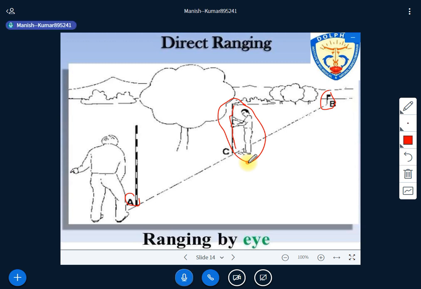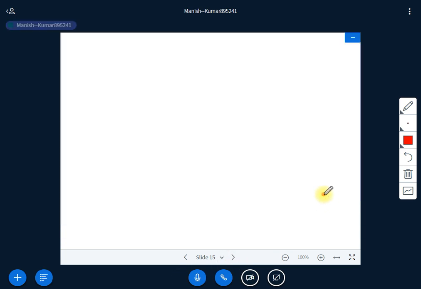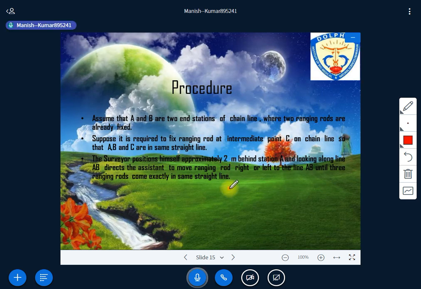Right? And we have to put this point C in the same straight line. Is it okay? So just look at the image for a few seconds. You can easily understand the concept here. So these are the procedures that we need to follow while conducting this direct ranging.